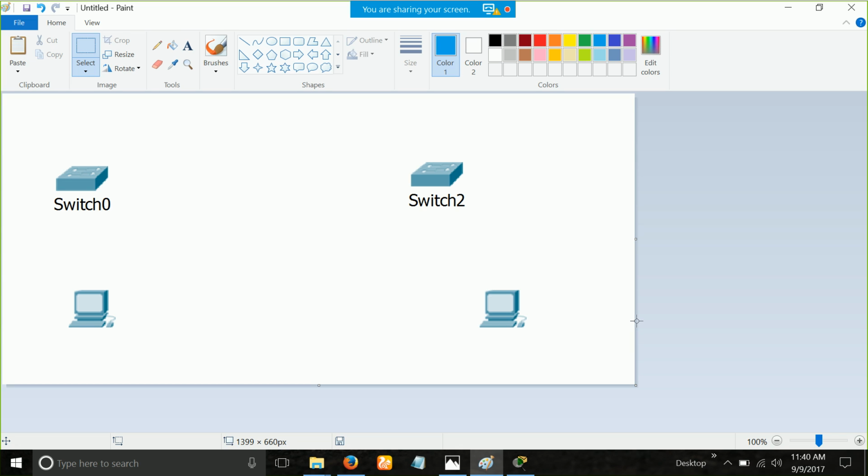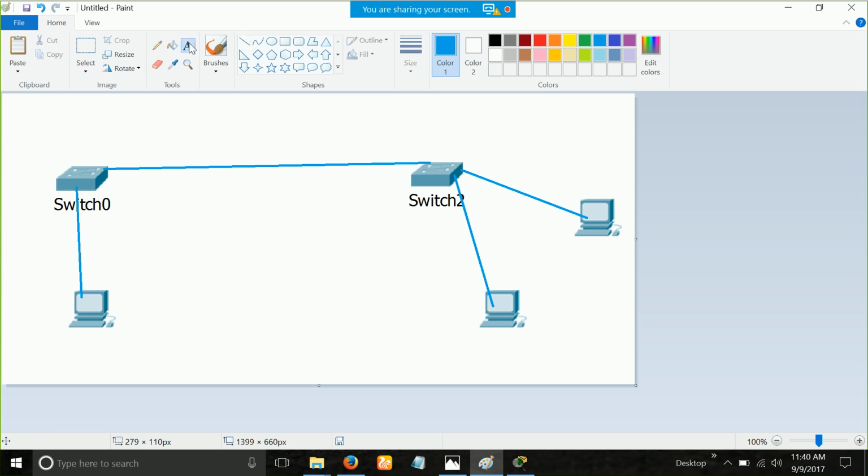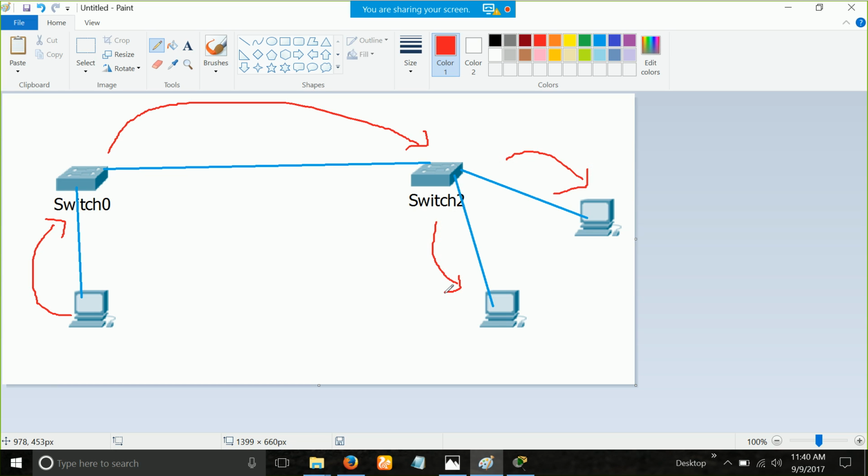Yes, that's right. A broadcast message is a message that, whenever it is received by a device, will be forwarded to every other device connected to that device. That is a broadcast packet. For example, imagine we have one more PC right here, and I will make the connectivity like this. Let's say PC A, B, and C. Whenever PC A sends a broadcast packet, it will be sent to everyone. If it is a broadcast packet, the switch will send it to this PC and to this PC as well. That is the meaning of a broadcast packet.